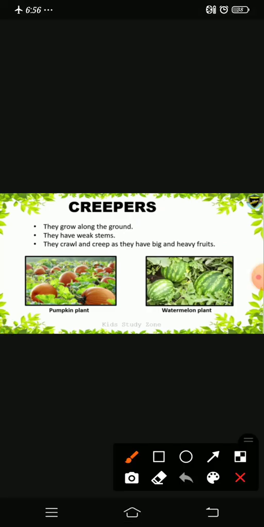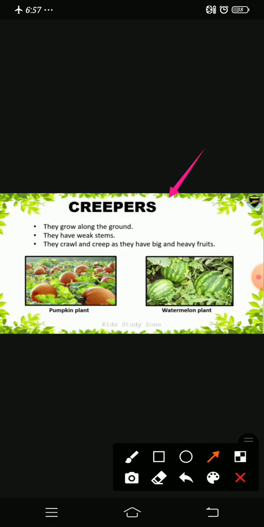See, look at the creepers. Like climbers, they also have weak stems. So they can grow along the ground only.